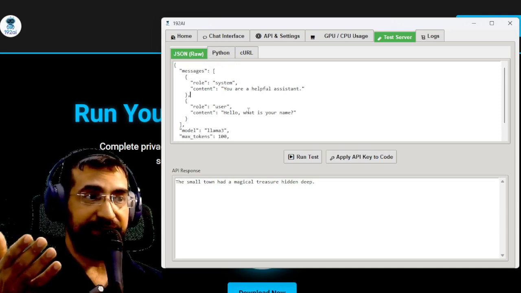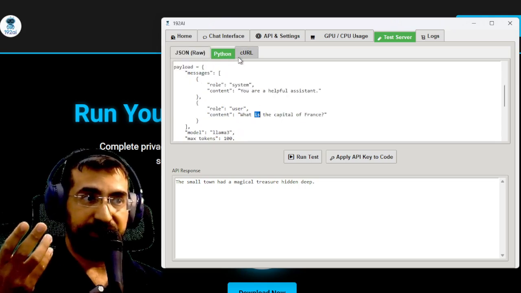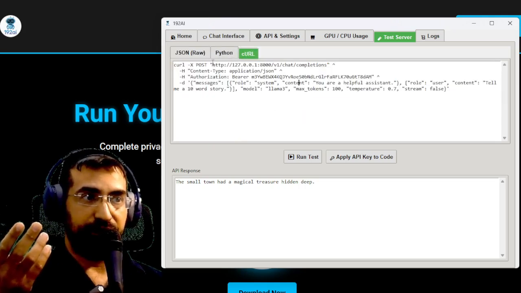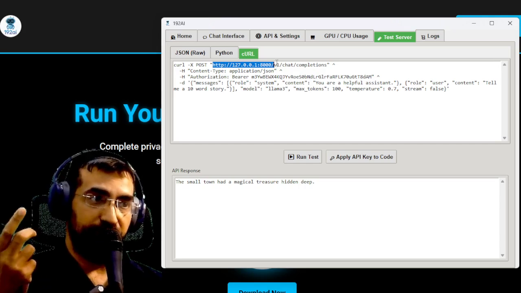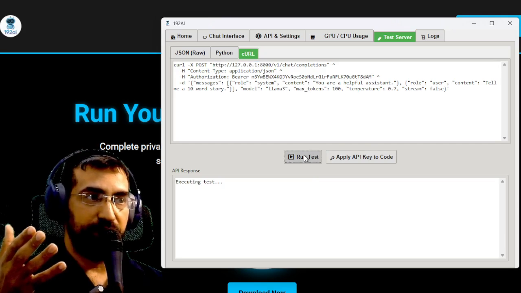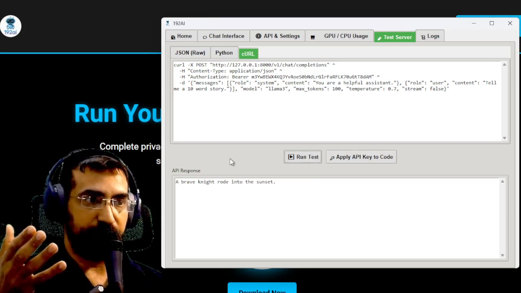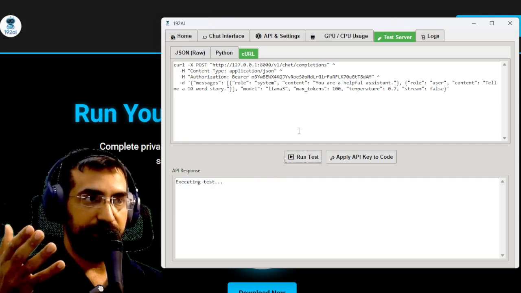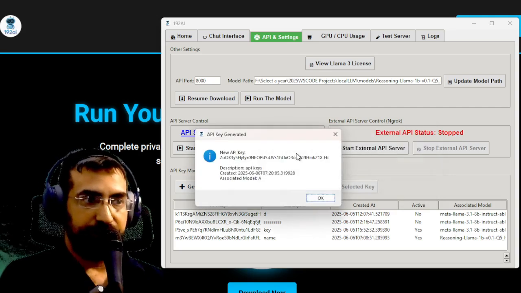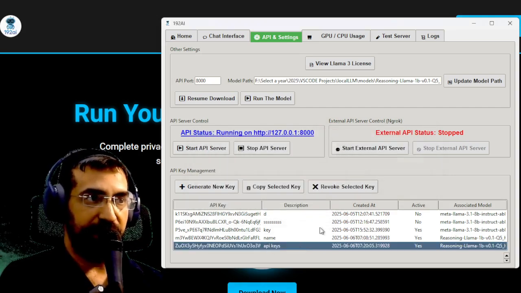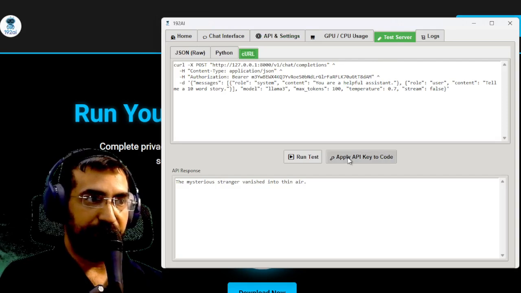Now, if you notice, it's actually exactly the same as the ChatGPT one. So basically, you just replace kind of the ChatGPT link over here with this link, and then you can actually run all of your apps that you create offline. You can run using this. If I show you an example, if I click run a test, and this is tell me a 10-word story. So here is a 10-word story, and as you can see, the API key over here was actually taken from here. You can create as many API keys as you want. You just click that, and then it creates one right there.